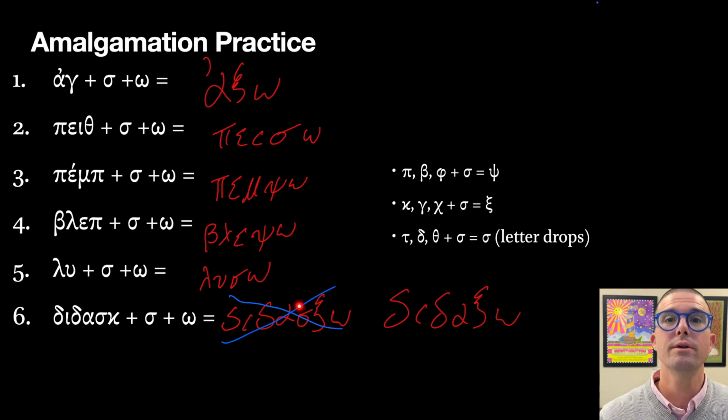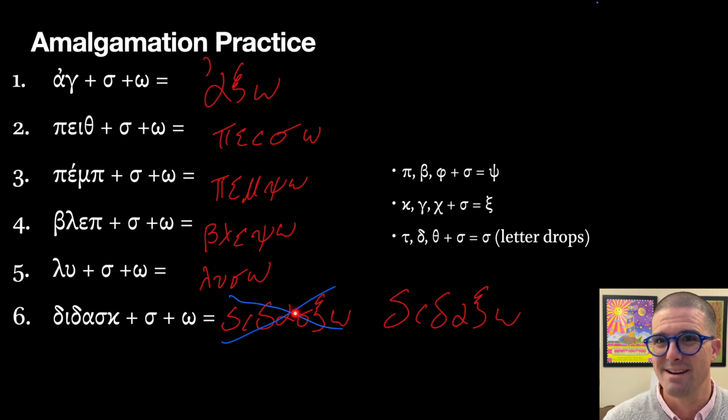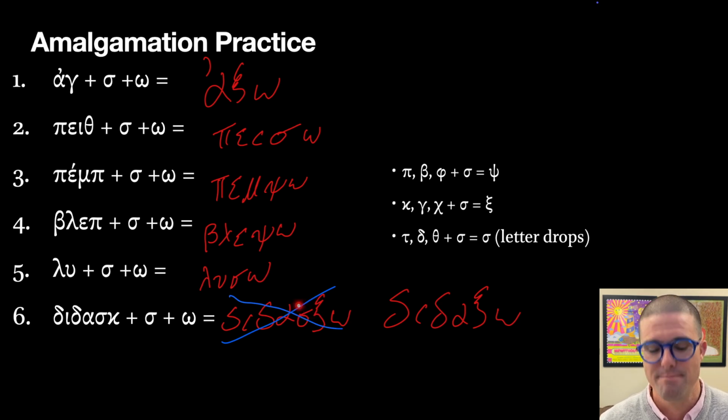And then if you wrote didoxo, you can notice how that's hard to say, you would be right to think that based on the information that I have provided you. But the actual future is going to be didoxo. And the reason for that is that pronunciation issue. The S sound embedded in both of these letters, the sigma and the xi, is difficult to say. And so that sigma drops out there as well.